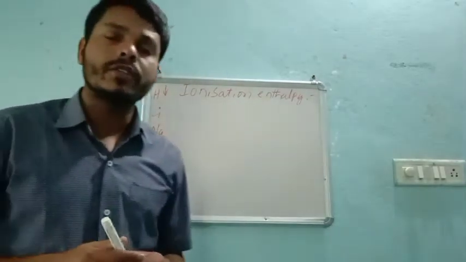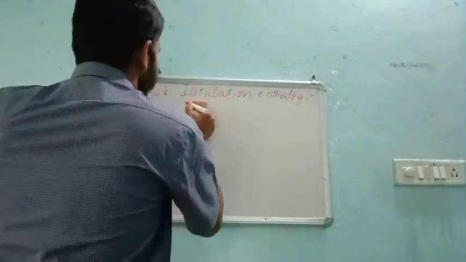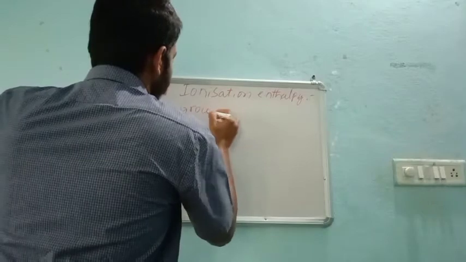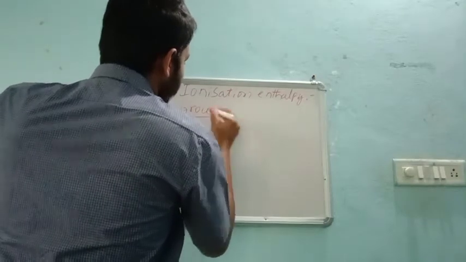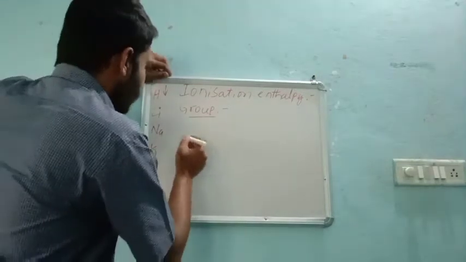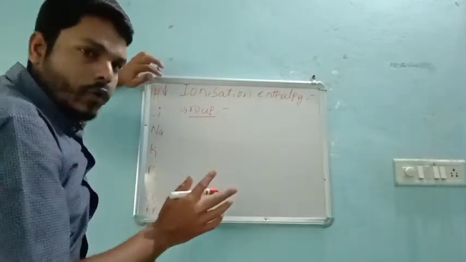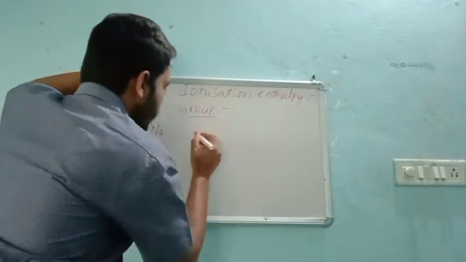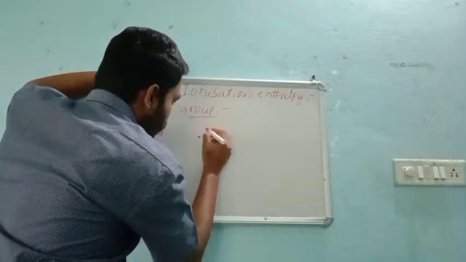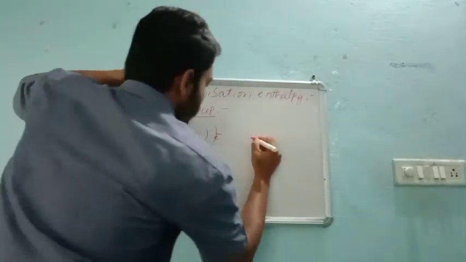What about ionization enthalpy in a group? Whether it increases or decreases, we will see. It is the amount of energy required to remove the valence shell electron. We know that in a group, atomic size increases. So I will take two atomic radius examples.